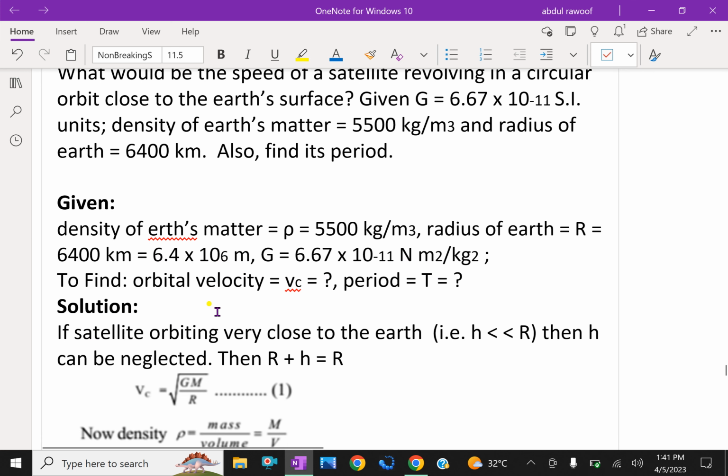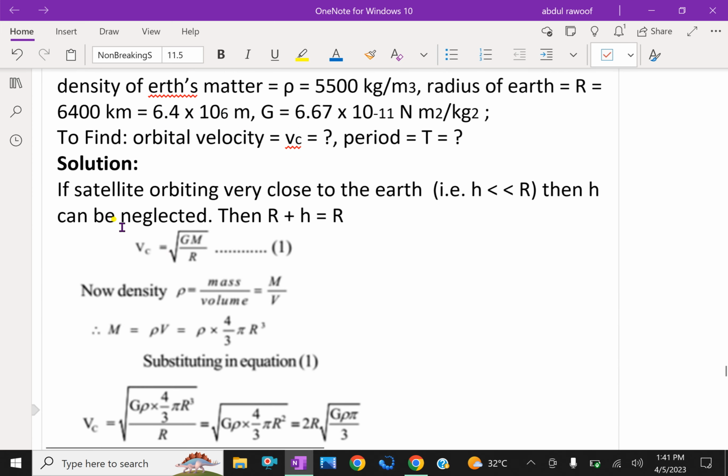Now to find the orbital velocity. If the satellite is orbiting very close to the Earth, that is h is very small compared to R, then h can be neglected. Therefore, R plus h is R only. Therefore, the velocity of the satellite equals square root of GM by R. Now, density is rho, mass per volume, so mass equals rho into volume, density into 4 by 3 pi R cube.